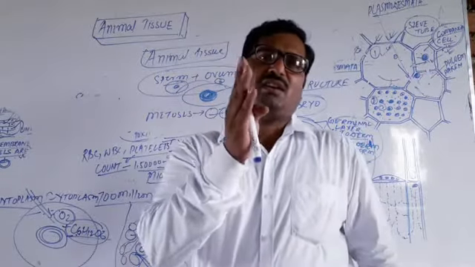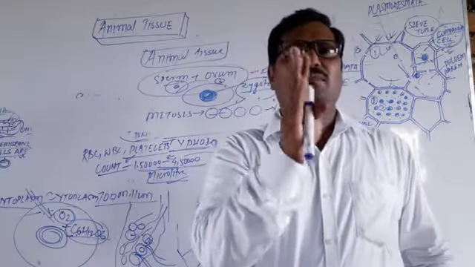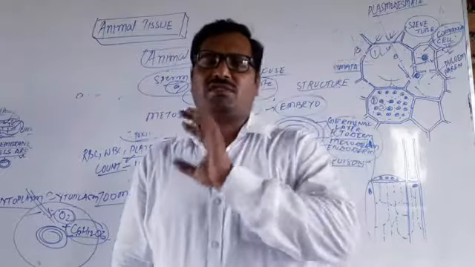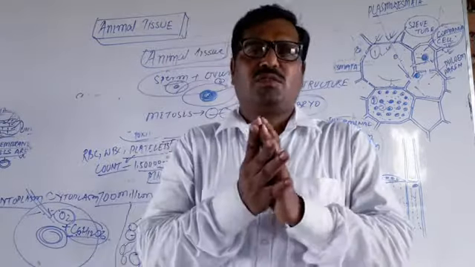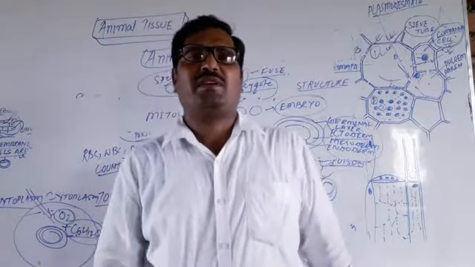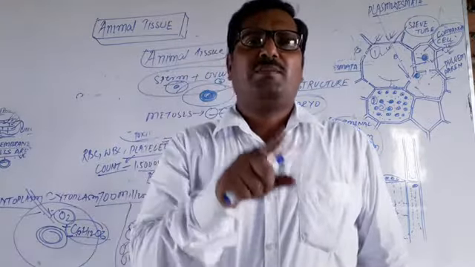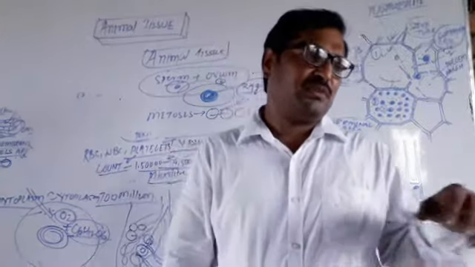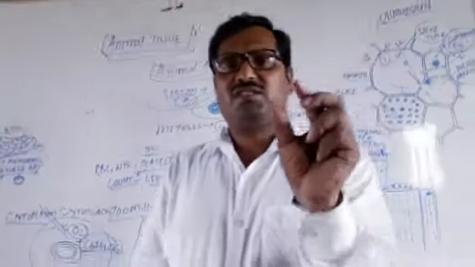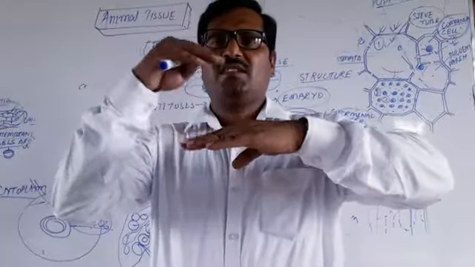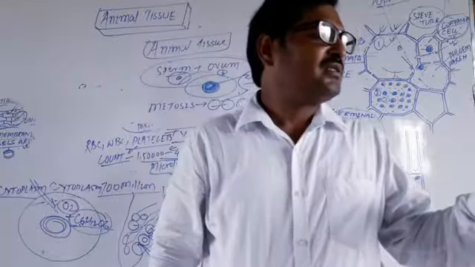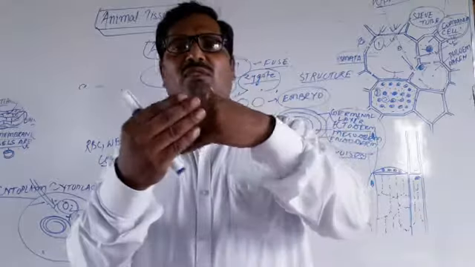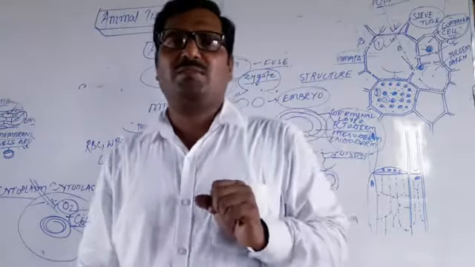Epithelial tissue was named by a biologist. The name of that biologist is Ruysch, R-U-Y-S-C-H, and he said that the animal tissue epithelium is made from the epithelio. What does epithelio mean? Epi means upon, and thelio means tissue. The tissue that grows upon the skin. Epi means upon, and thelio means grown over another tissue, that is called the epithelium tissue.